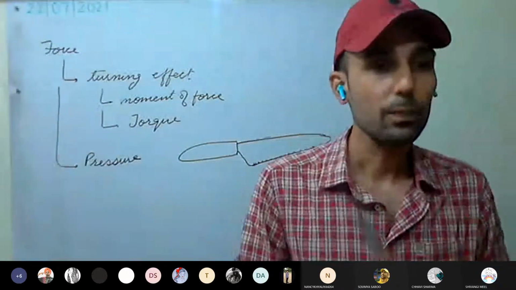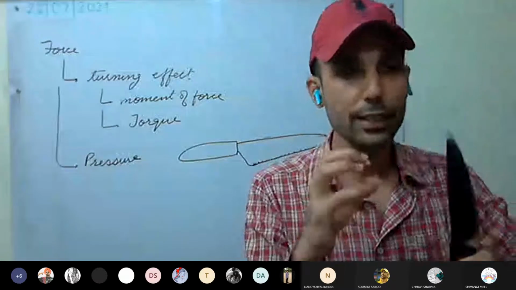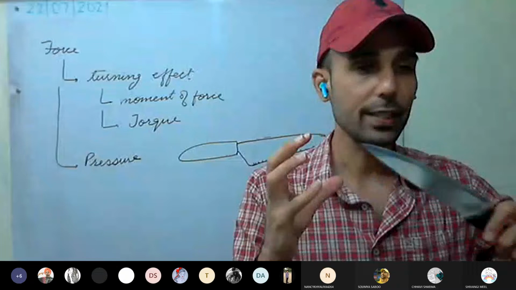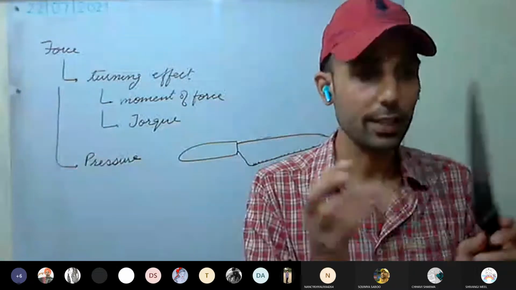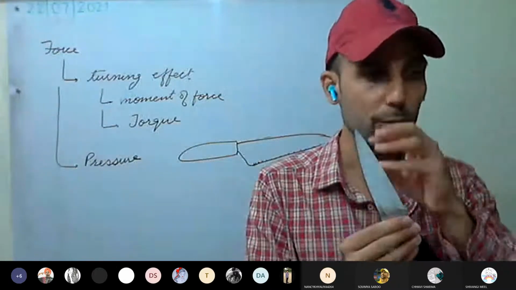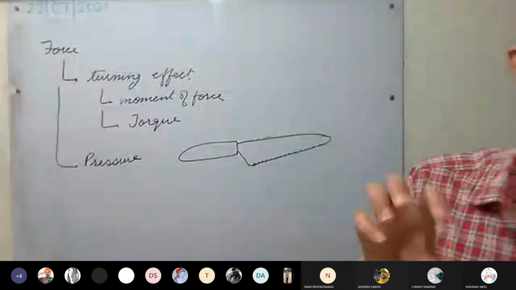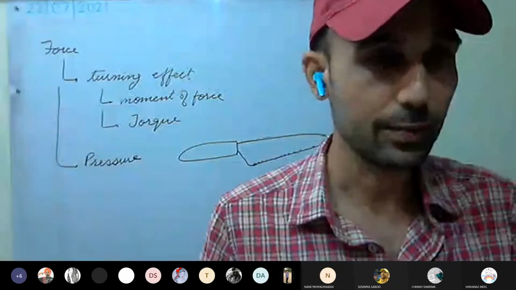Understood now? So, if the surface area is more, the force gets distributed over a large area, so the effect per unit area will be less. Whereas if the surface area in contact is less, the force gets distributed over a smaller area, and thus we get more force per unit area. That is pressure. Have you understood this one?